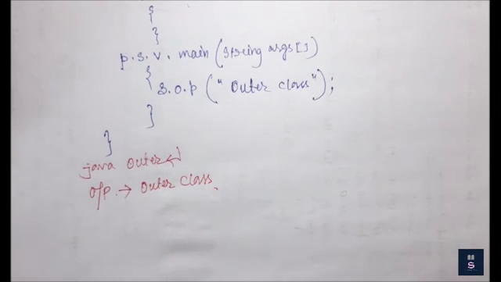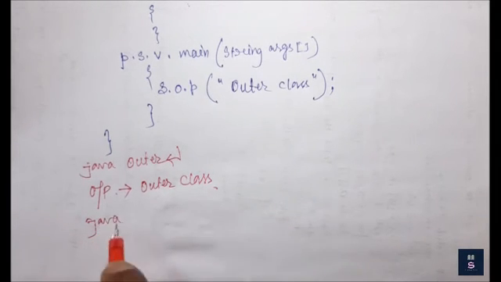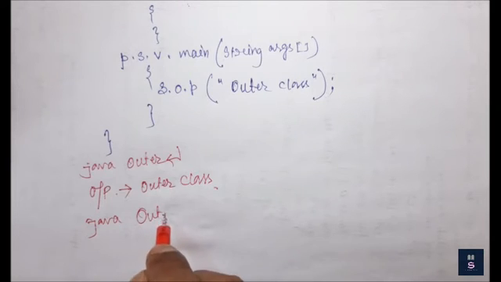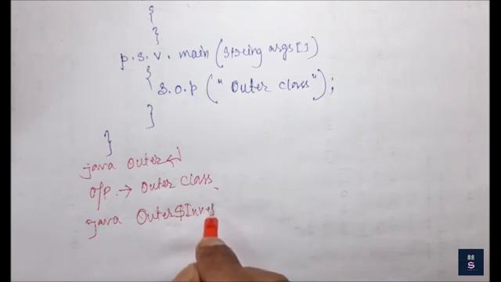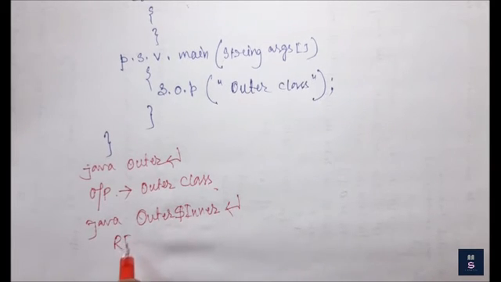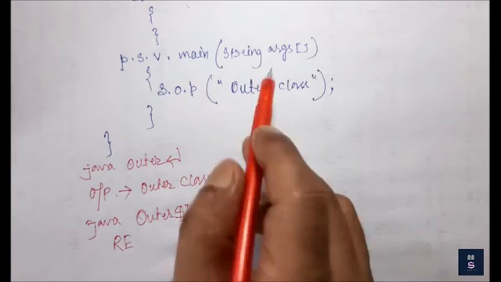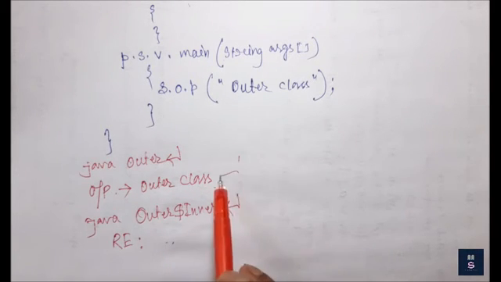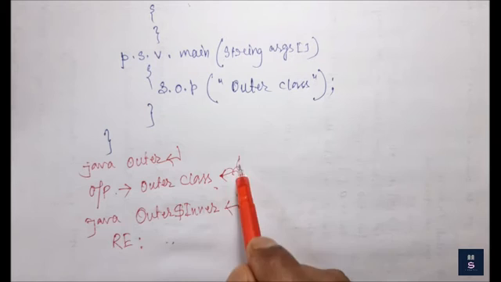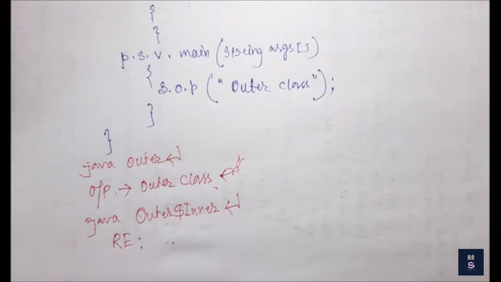Okay. Now, if I call java outer dollar inner, right? So there is a runtime error because the main method is not present. I will get that type of error because this main method is associated with the outer class. So the outer one will work fine and give the output message, outer class.